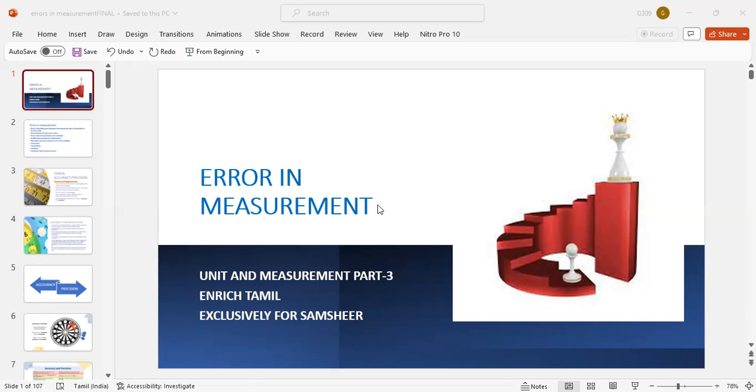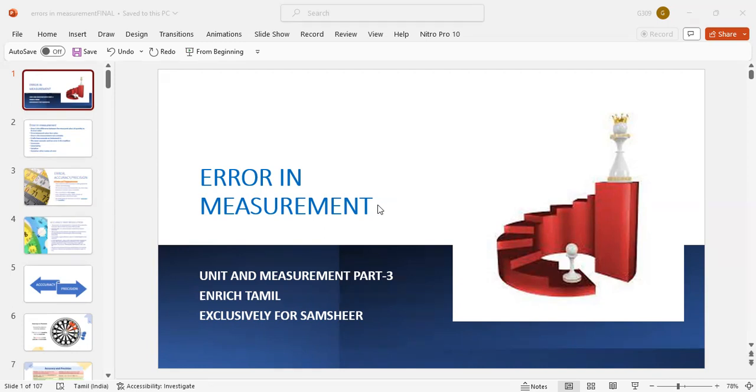Personal error arises due to individual bias, improper setting of the apparatus, or individual carelessness in taking the observation. Parallax error is one type of error. So personal error, instrumental error, and experimental setup errors can cause systematic error, which can be minimized by improving the experimental techniques, selecting a better instrument, and removing personal bias. We can reduce the systematic error.